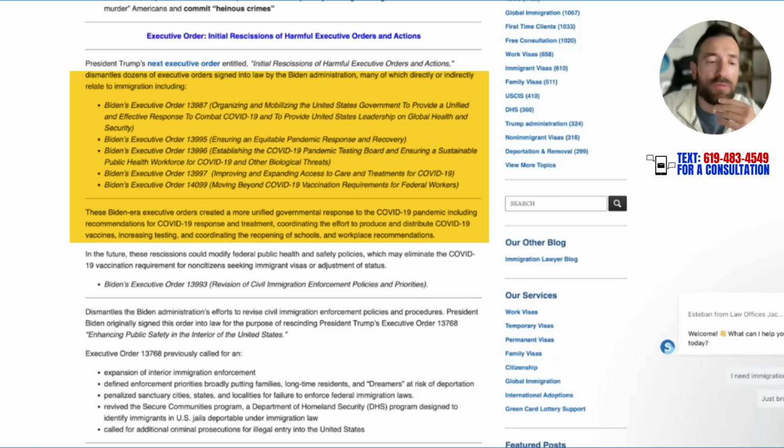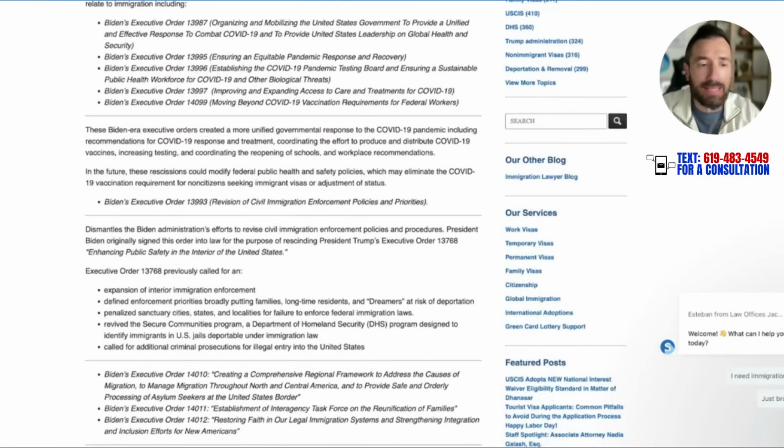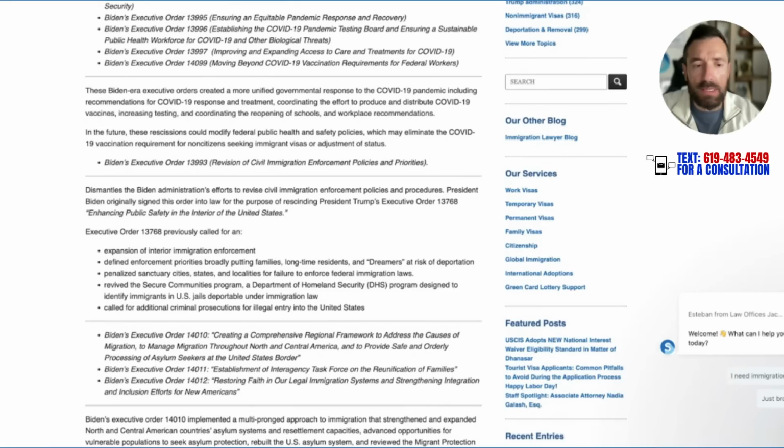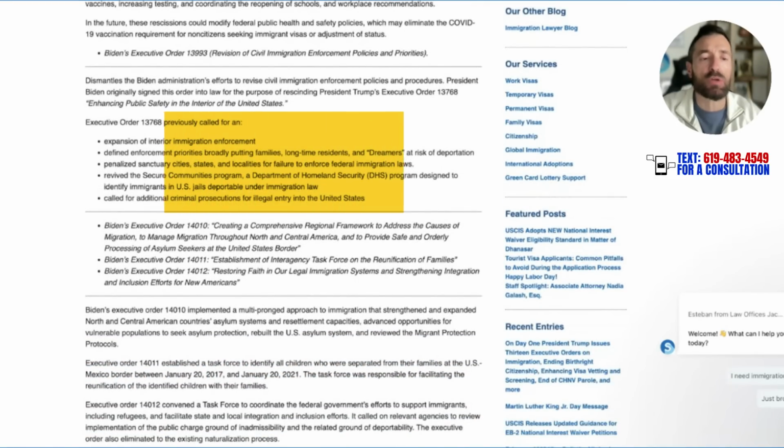13987. This is unified response to COVID-19. Order 13995, 13996, a whole bunch of the COVID executive orders, improving access to care, treatment, all that kind of stuff, moving in and out federal workers. That's all gone. And when it comes to immigration, this is going to be canceling Executive Order 13768, which basically